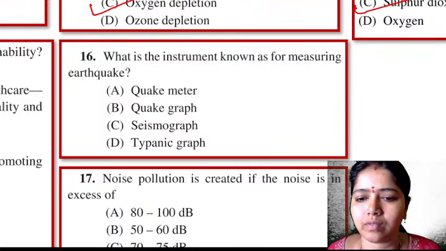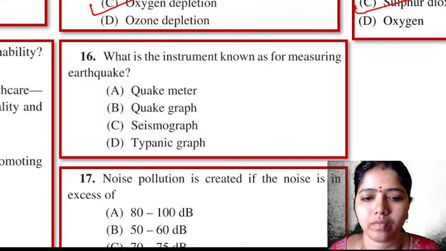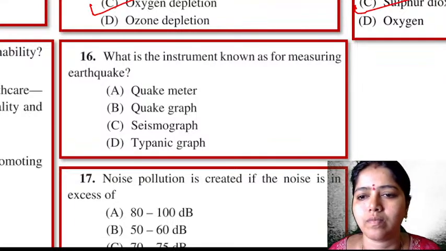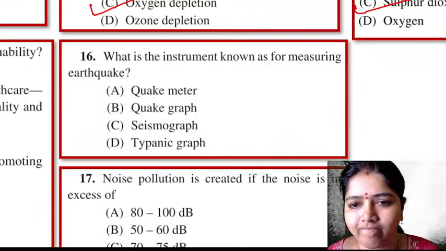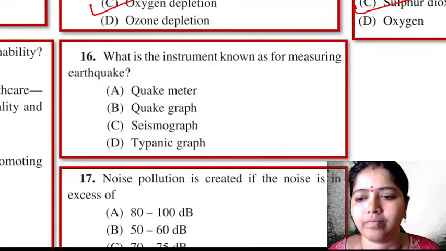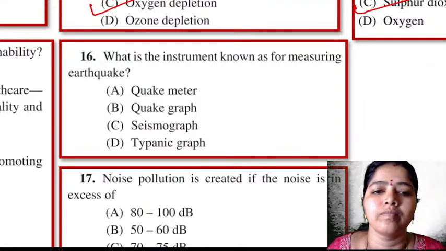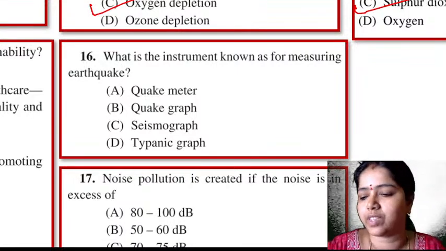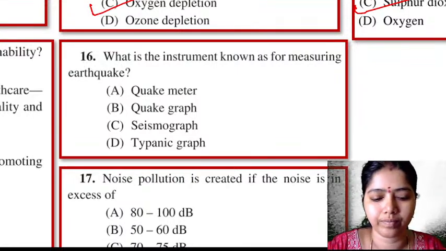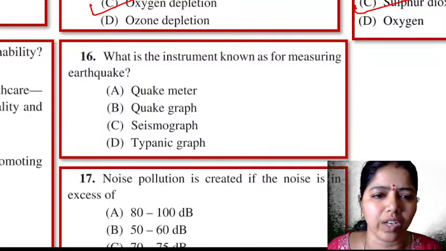Easy question. Yes, very easy question. We have studied it in school, right?